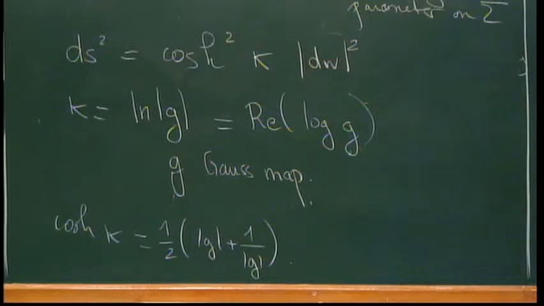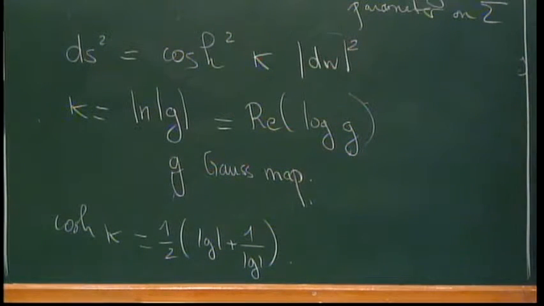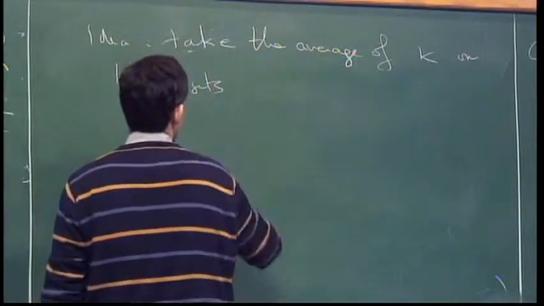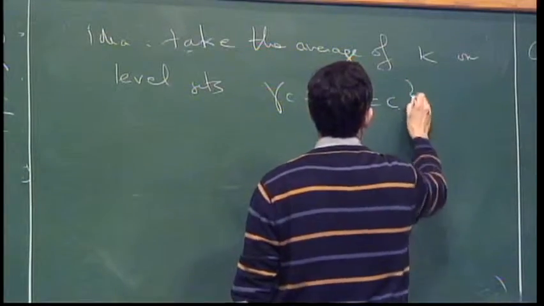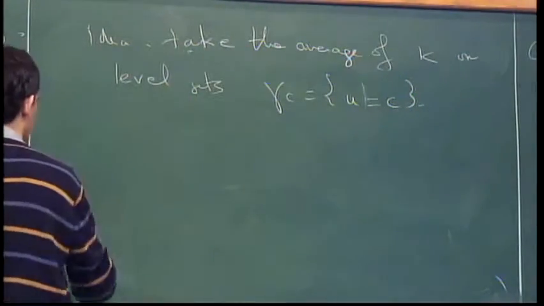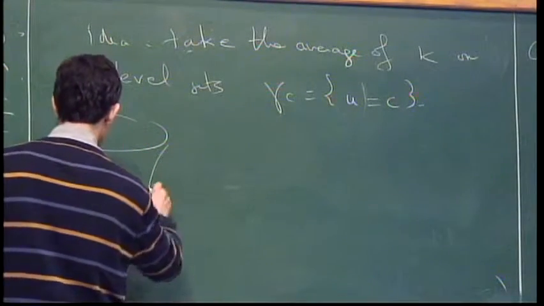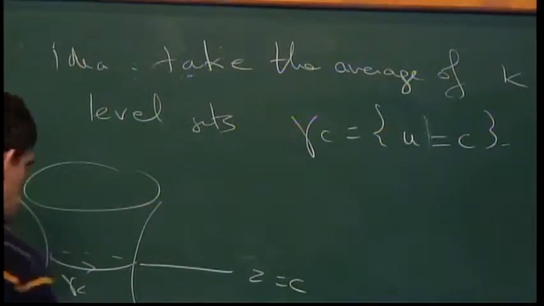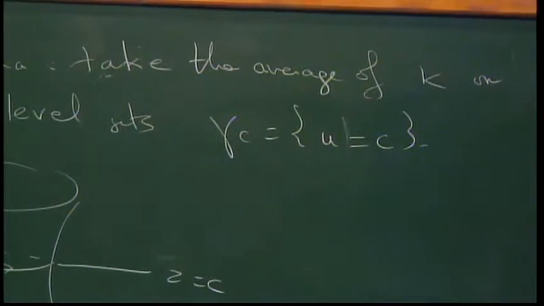So the idea is to take the average of kappa on level sets, which I will call gamma c, the set of points of height c. So this is gamma c, which has some orientation. So what is the total variation of V along this curve?